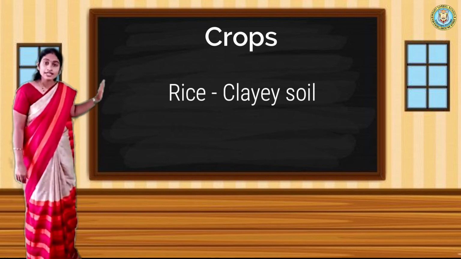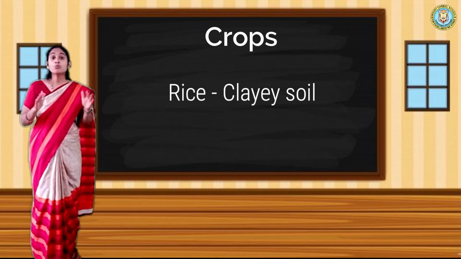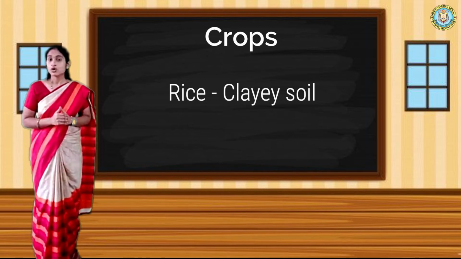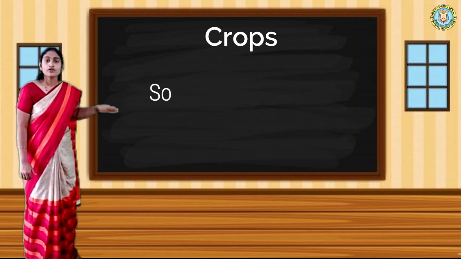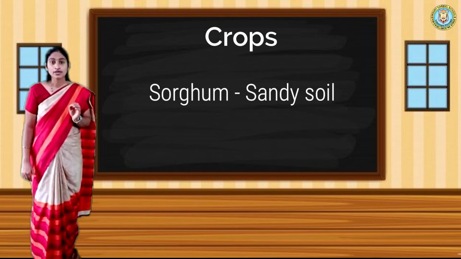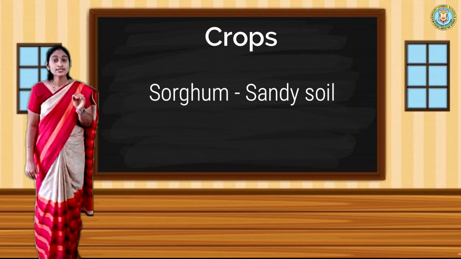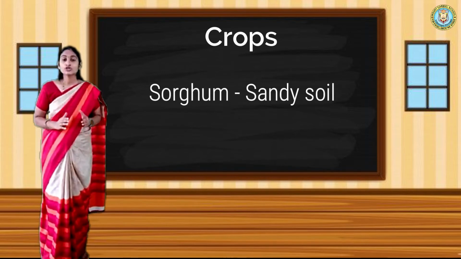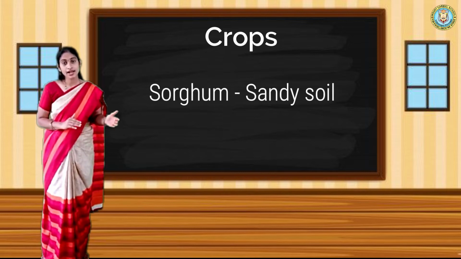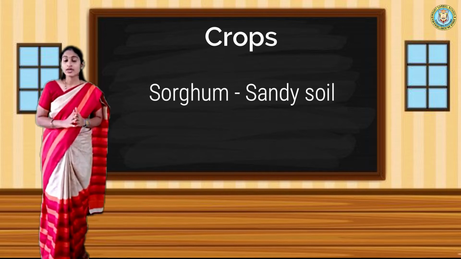The rice crop requires more water, so we call that soil clayey soil. For jowar, the plant requires sandy soil. Sandy soil means the soil should be a little dry and like sand.